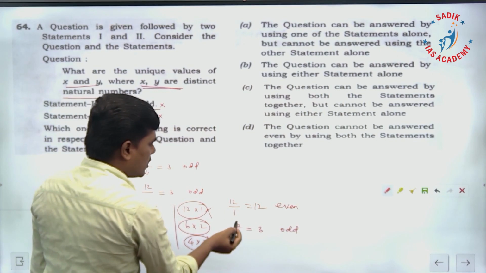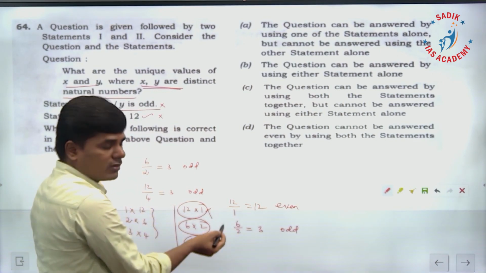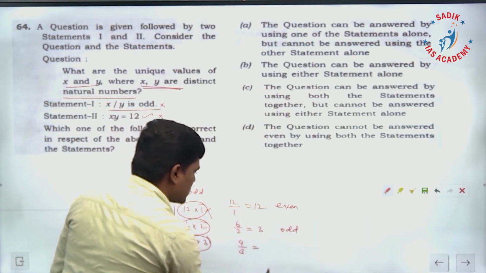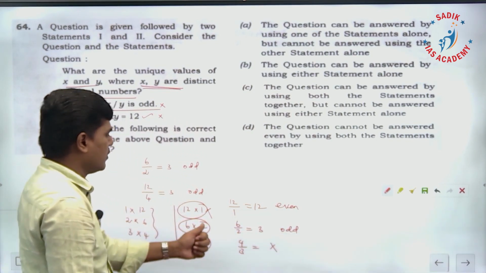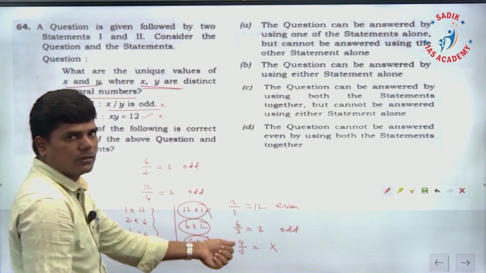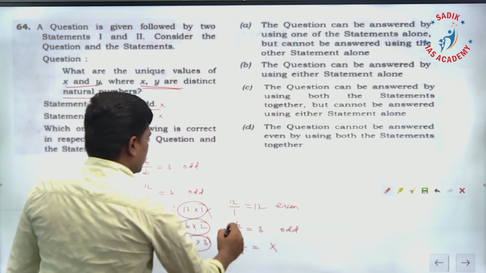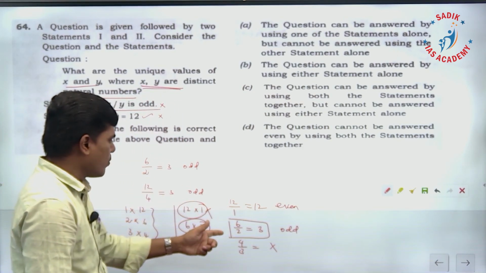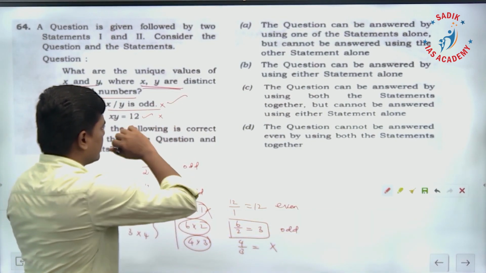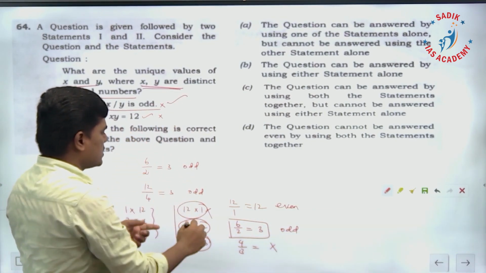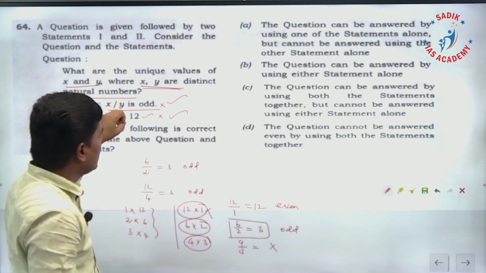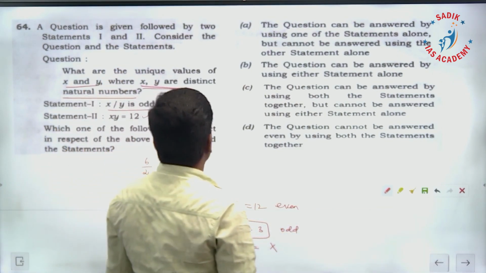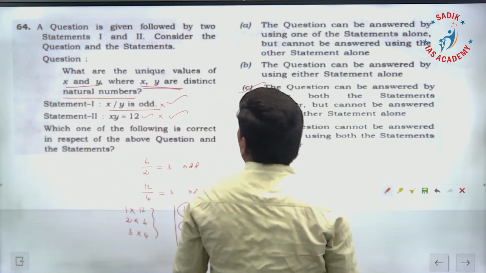So, I am able to find what x and y are. x is 6, y is 2. And 4 by 3 is a fraction value, so we cannot say it is even or odd. Therefore, the possibility is x is 6 and y is 2; when we divide, we get an odd number, and 6 into 2 is 12. If we combine both statements, we are able to fix the values of x and y. Therefore, for this question also the option is C.